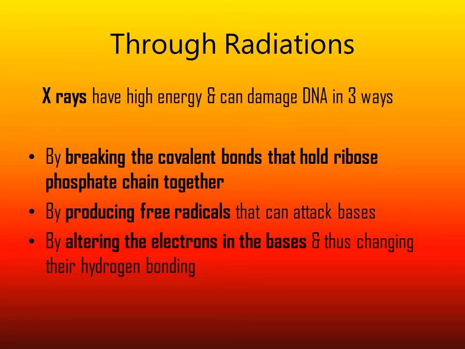Mutation can be through radiations like X-rays, maybe gamma rays. X-rays are high energy and can damage DNA in three ways: by breaking the covalent bonds that hold the ribose phosphate chain together, by producing free radicals, or by altering the electrons in the base and thus changing the hydrogen bonding.